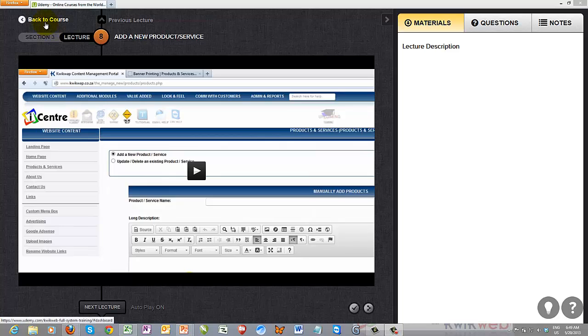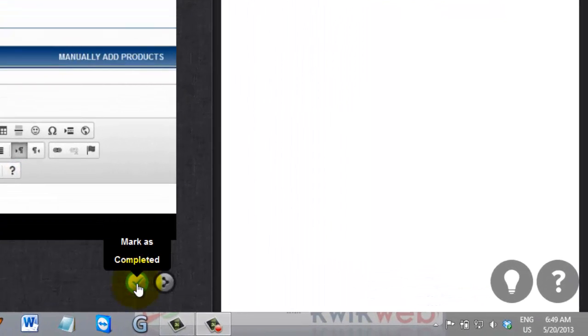You will be able to go to a previous lecture and to the next lecture. You can activate the autoplay function, which means that the system will automatically move from one video to the next if you just want to sit there and listen. If it is something that you already know and you don't necessarily want instruction on, you can click this button and mark the lecture as completed.